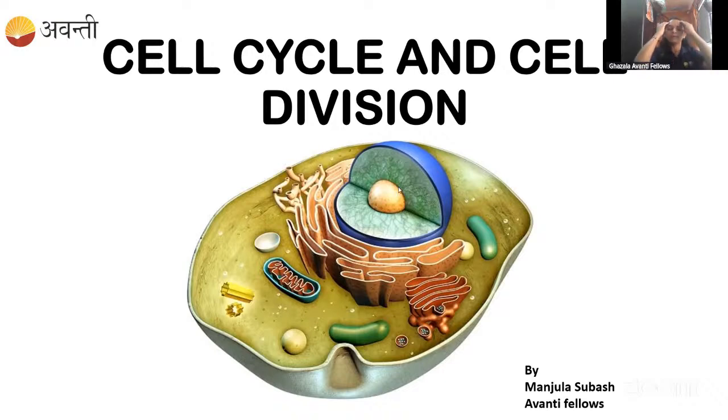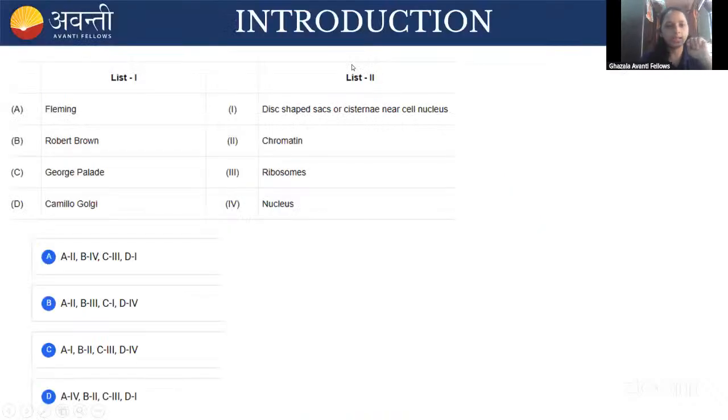Okay, fine, guys. In today's class, we are going to mainly start the cell cycle and cell division. You all know the idea about the prokaryotic cell and the eukaryotic cell, right? The prokaryotic cell is a single cell, does not contain any cell organelles, whereas the eukaryotic cell contains membrane-bound organelles. Can you tell me, guys, which is common in both the prokaryotes and the eukaryotes? Which organelle? You can tell me.